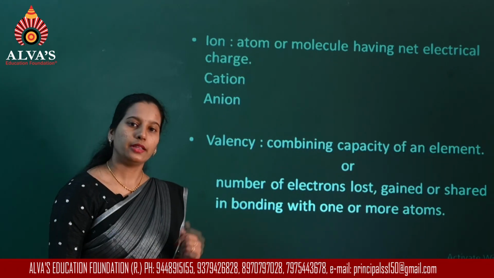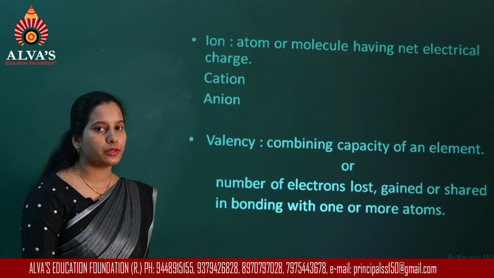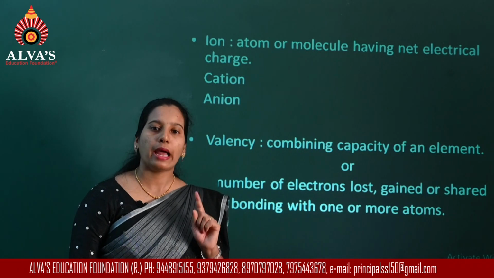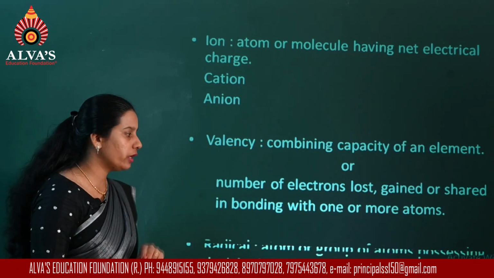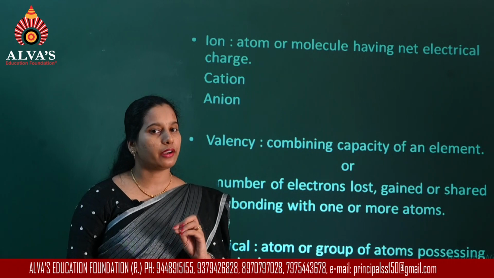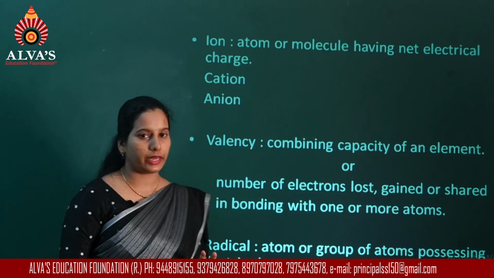Then while talking about the rules, you have come across a term radical. The word radical is used in different fields with different meanings.